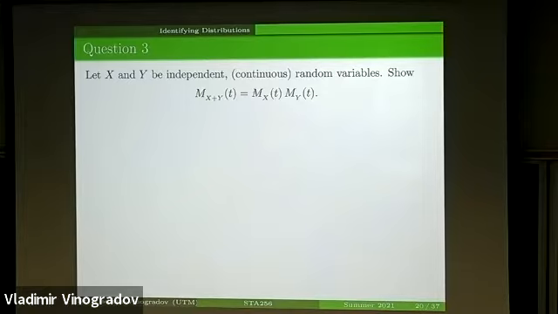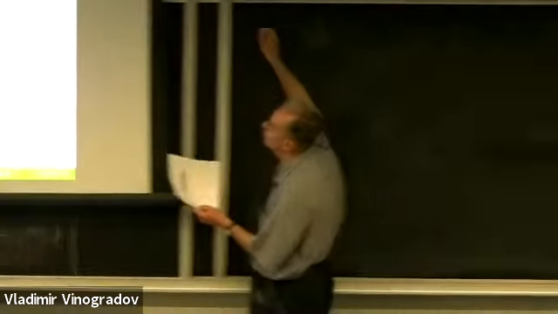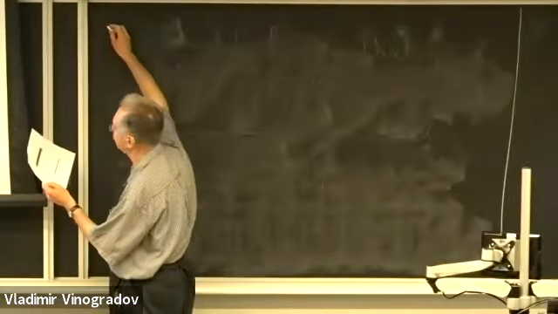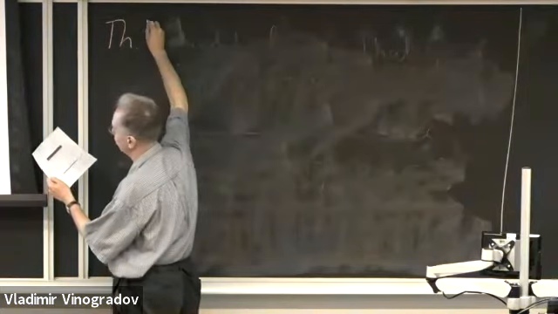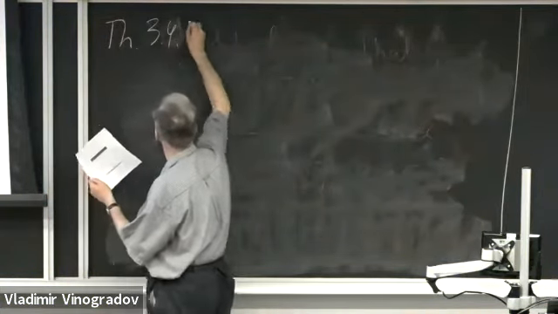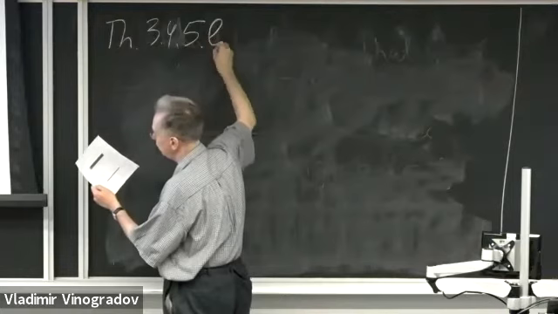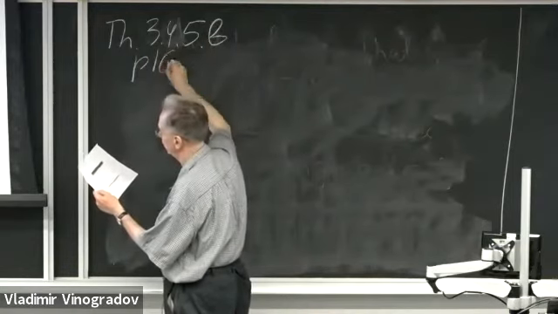Our next result is given as theorem 3.4.5 part B on page 166. So this multiplicativity property is theorem 3.4.5B on page 166.